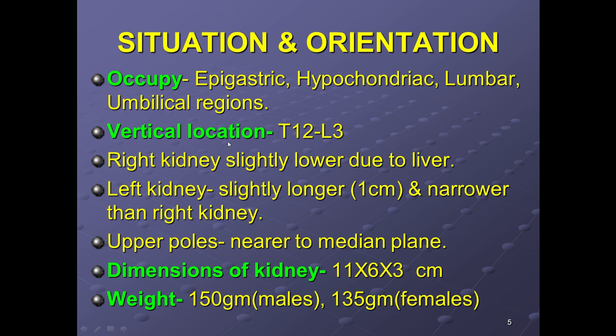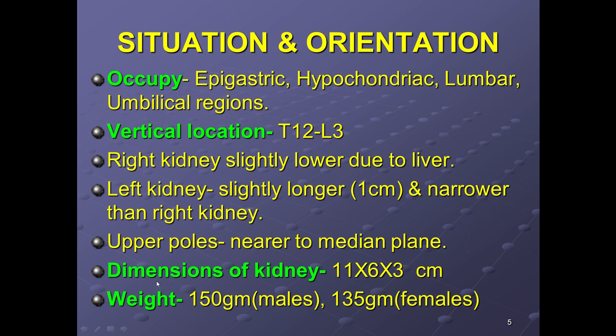And the vertical location, the extent of the kidneys, is from T12 to L3. The right kidney is slightly lower because of the presence of a massive organ, that is the liver. The left kidney is slightly longer, about 1 centimeter, and it is narrower than the right kidney. The upper poles of the kidneys are nearer to the median plane, so they are obliquely present, not straight.